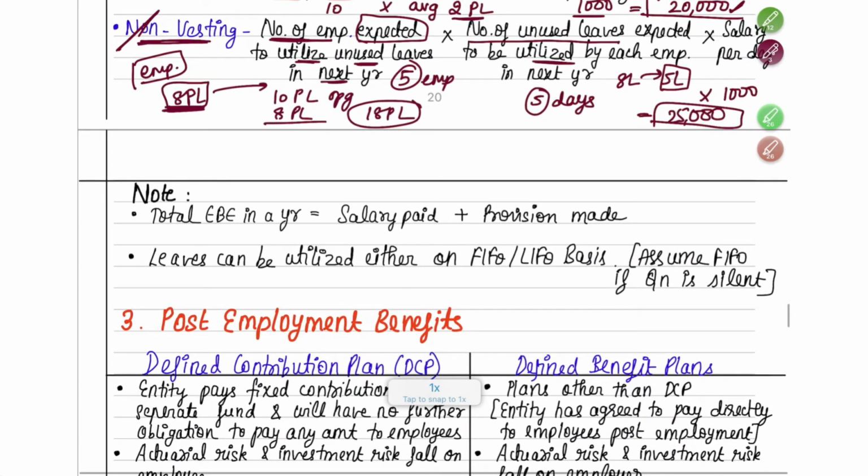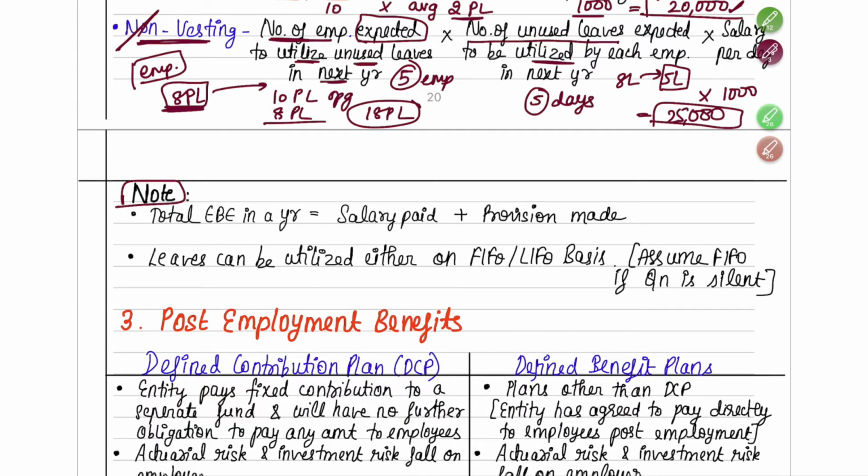Now here you have to understand a note particularly. In this note, what they are saying is that if the question asks what the total employee benefit expense in a year is, what will that be? It will be the salary you are paying, which is an expense, plus whatever provision you are creating. That will also be your expense.